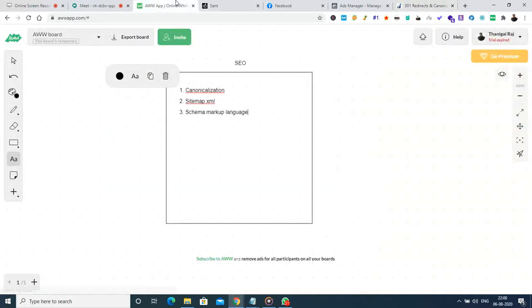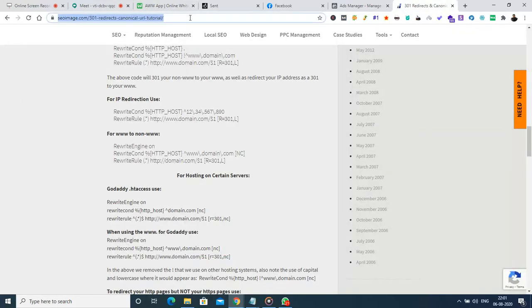Then the sitemap. I hope we have already seen what a sitemap is, and how we implement the website URLs in the sitemap, and how we save it with the file extension .xml. If we upload it to the web hosting, then based on the links that are available, we will upload that sitemap in the Google Search Console as well. That will help us to get the ranking.